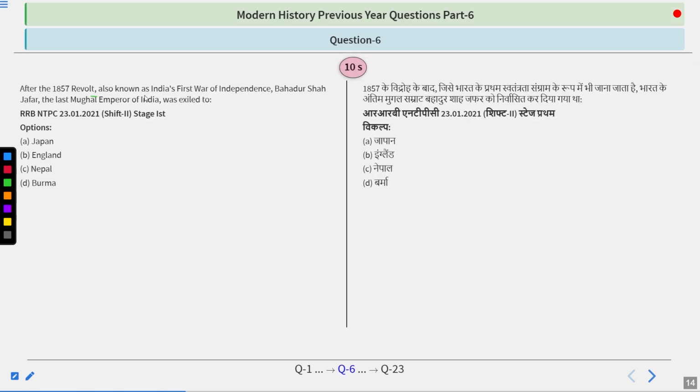After the revolt of 1857, also known as the Indian First War of Independence, Bahadur Shah Zafar, the last Mughal emperor, was exiled to where? Very easy and simple question this is. Options are Japan, England, Nepal, and Burma. So try to think about it.